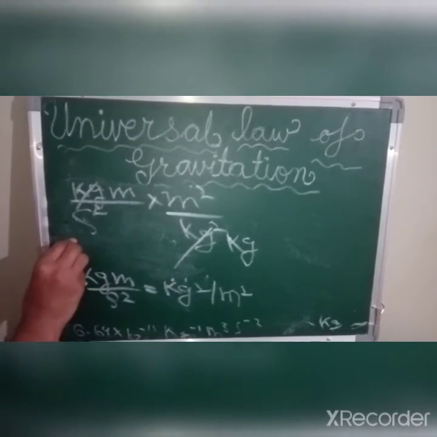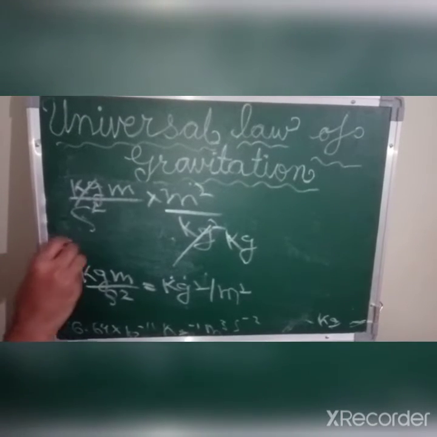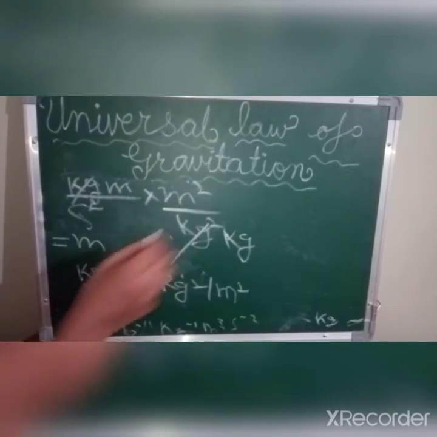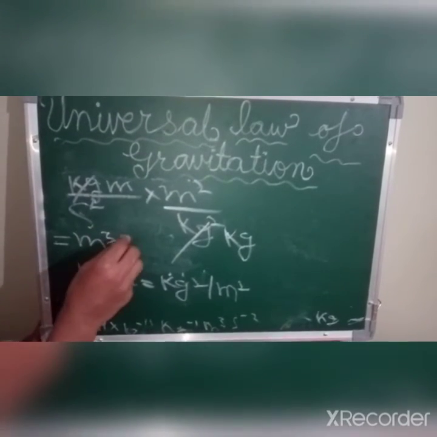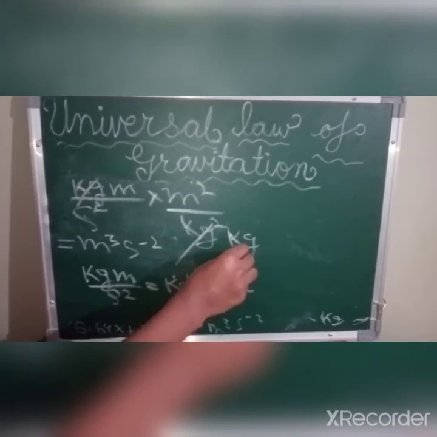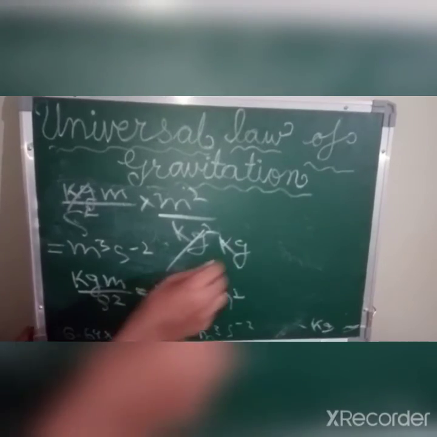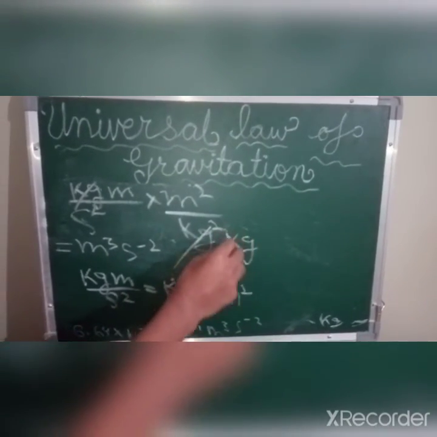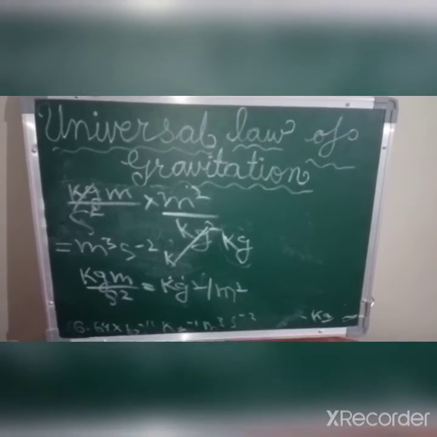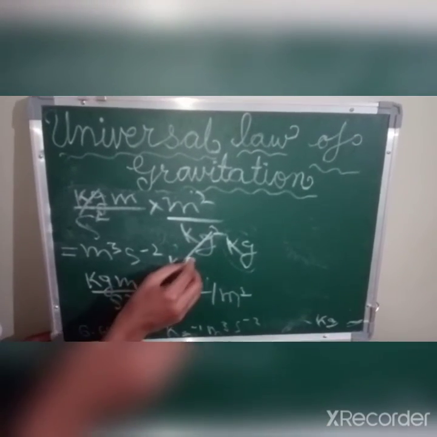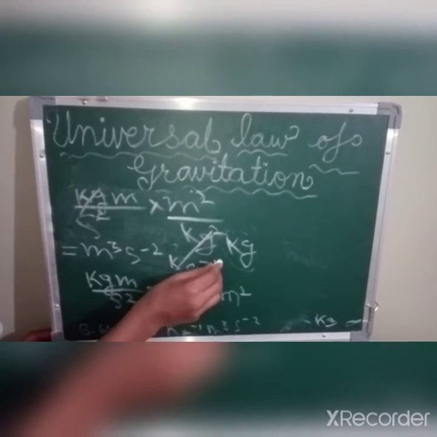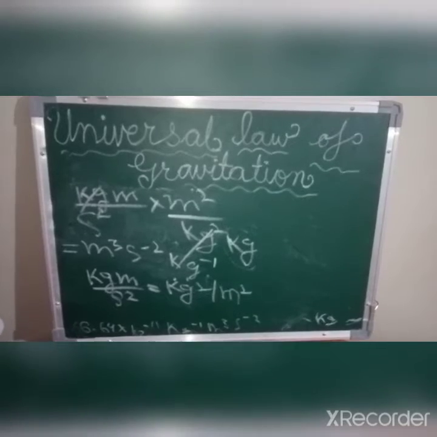So the unit of gravitational constant is meter. Here power 1 and here power 2, so it will add up and meter cube, second to the power minus 2, and here there is also kilogram. So here kilogram is in denominator, so it will be kg power minus 1. So this is the unit of universal gravitational constant.